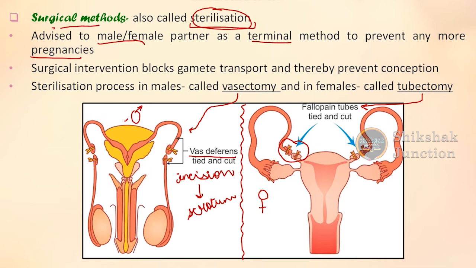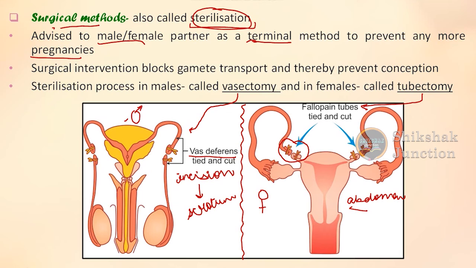Whereas in the case of tubectomy, a small incision is made within the abdomen or through the vagina, and then the fallopian tubes are cut and tied. So it usually happens in the abdomen portion, and it is very clear that it usually takes place by expert doctors as a method of contraception, and it is known as sterilization. Actually, this is the terminal method. See, it is written also, it is the terminal method in order to prevent further cases of childbirth.